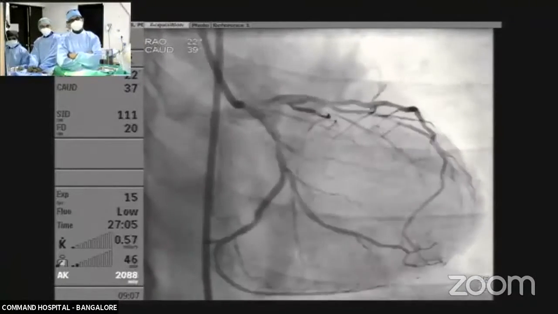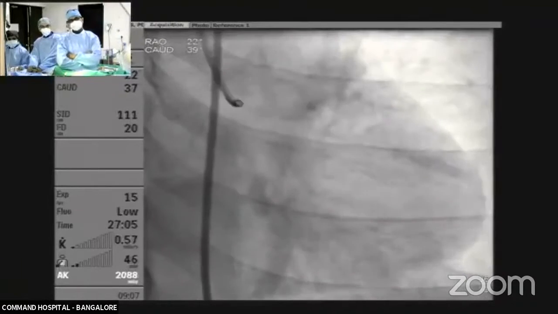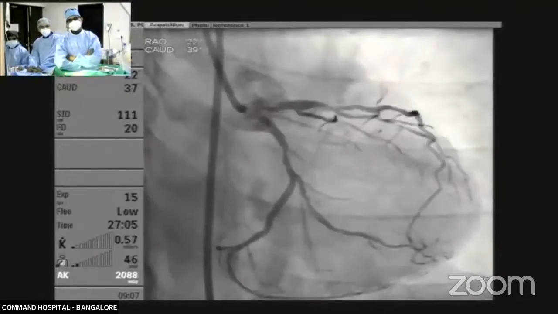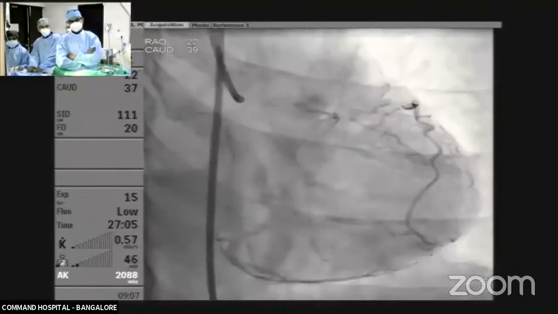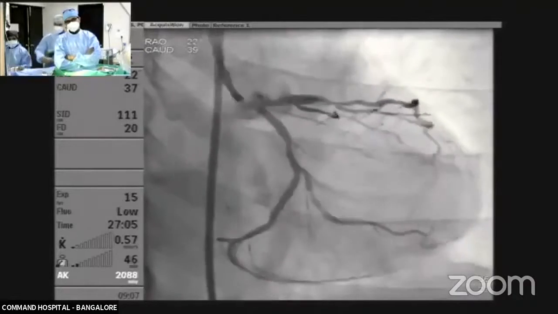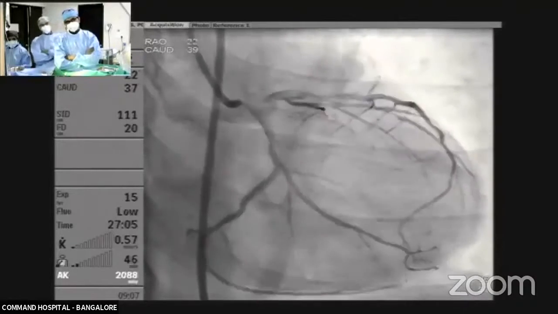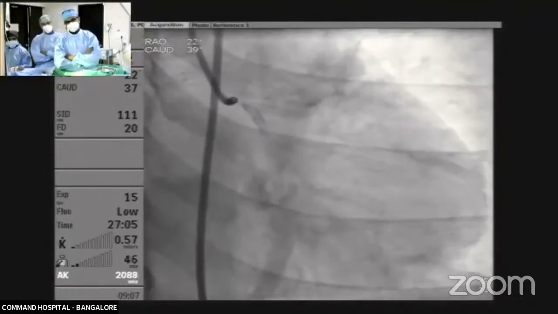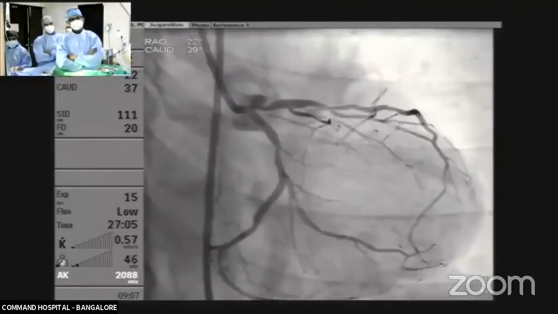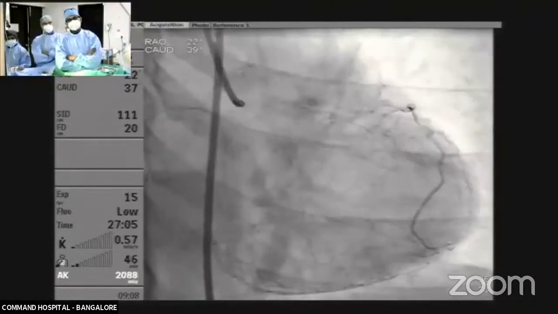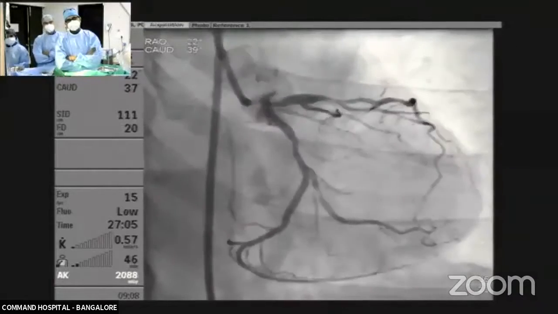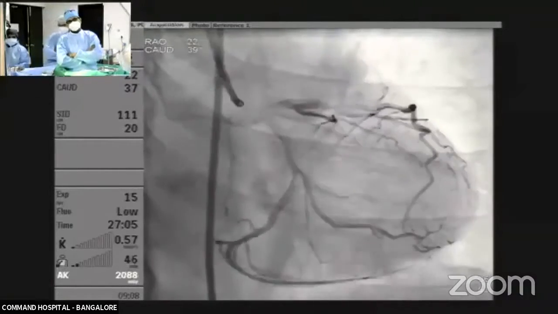But I think we should do it only if it is really required. So better to do the mid LAD and then repeat an FFR. And if the FFR is negative, leave the proximal ostial LAD lesion alone. I don't know about the morphology of the lesion. We have seen it's a fibrocalcific lesion, fibrous lesion.